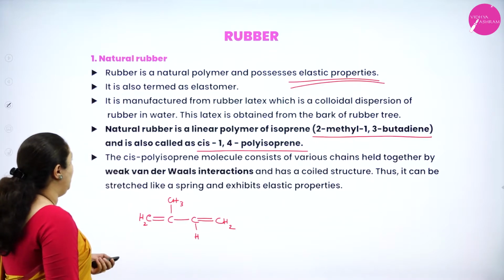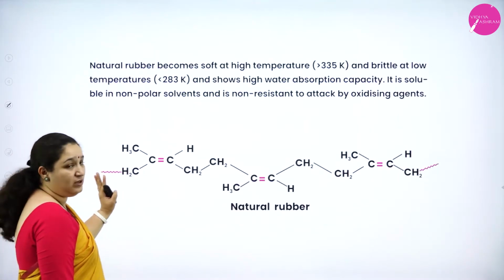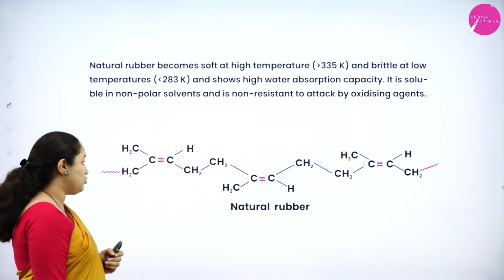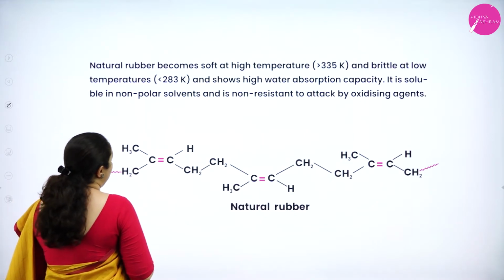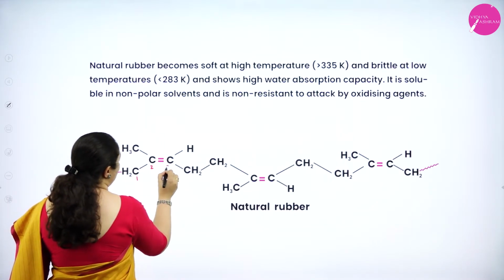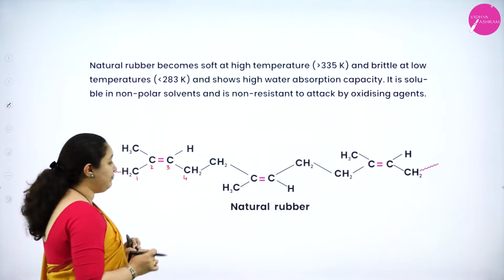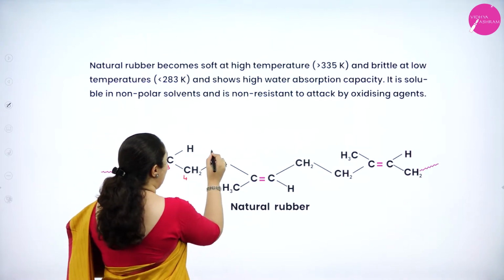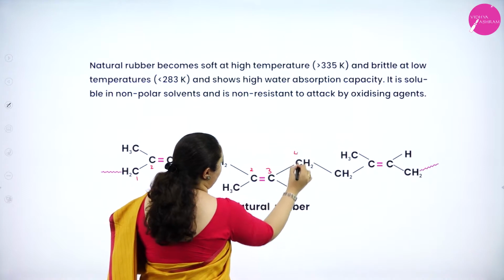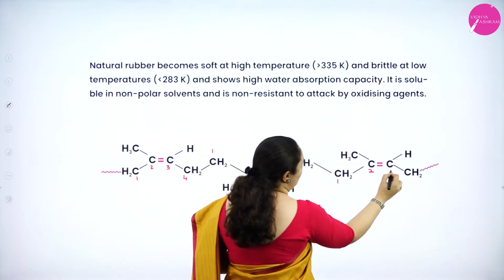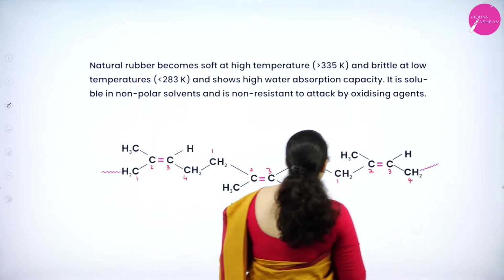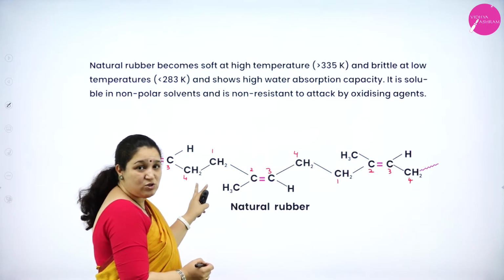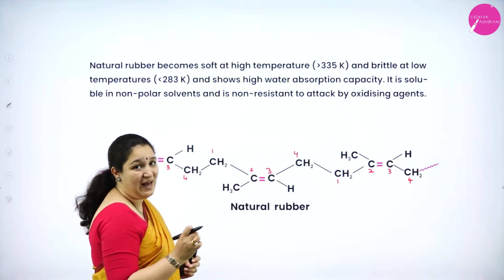So if you see the structure of cis polyisoprene or cis 1,4 isoprene, you can see here the numbering, it is 1, 2, 3, 4. So there is a bonding between first and the fourth carbon atom. You can see 1 to 4. Here again 1, 2, 3, 4. Again here it is 1, 2, 3, 4. So you can see there is a bond between the first and the fourth carbon atom. So it is also called cis 1,4 polyisoprene.